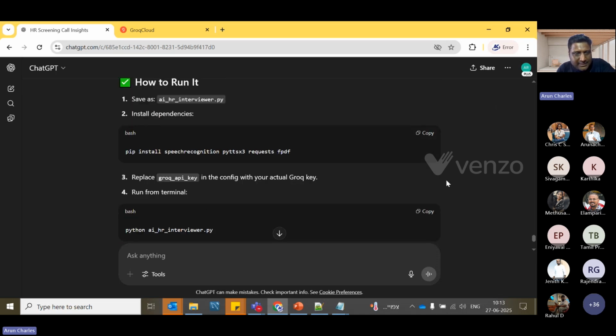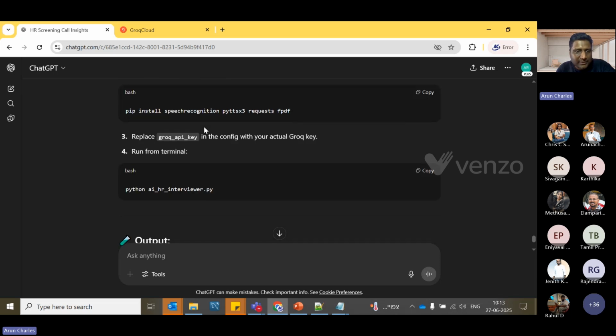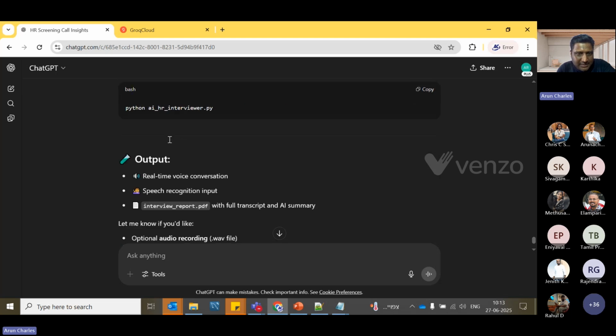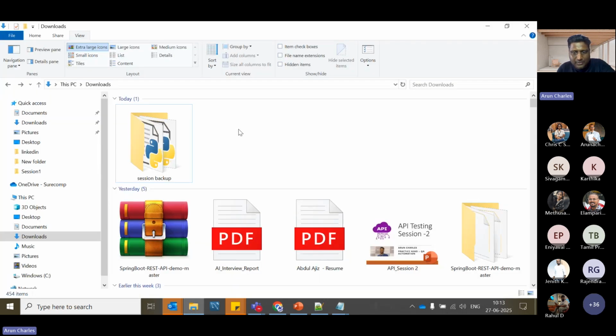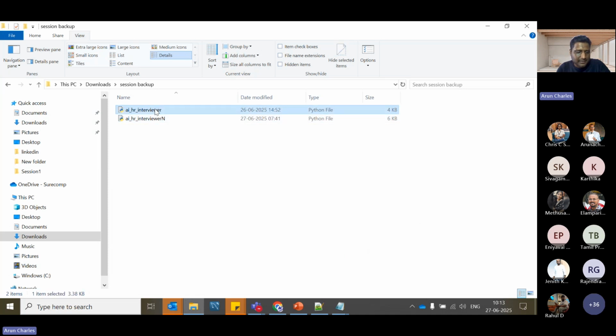Okay, and since I have already installed all these things, no need for me to install. If you're doing it for the first time, follow these steps. AI will recommend you to install these libraries on your machine, and after that, it will work. But for now, I already have all these things, so no need for me to do it. I already took a backup. Let me just copy it and put it here.